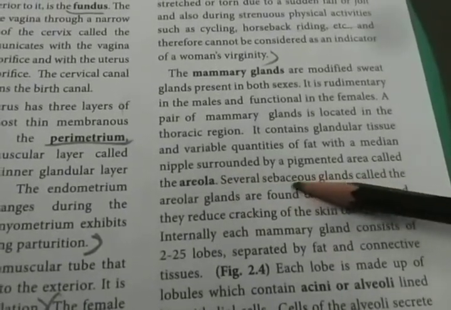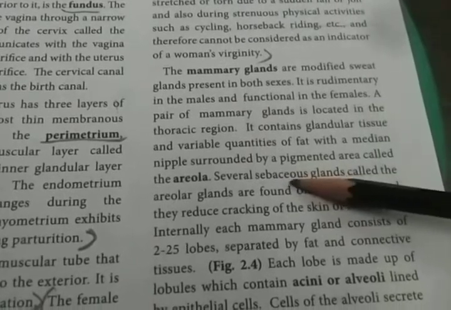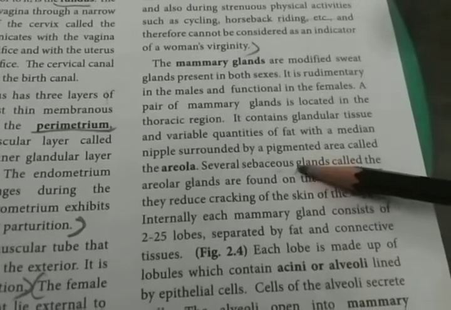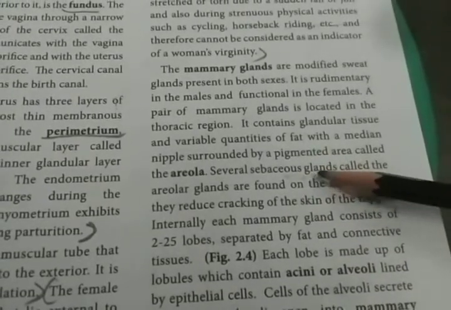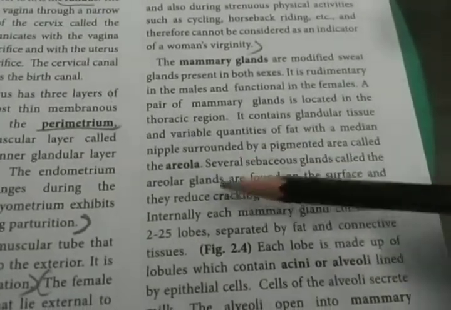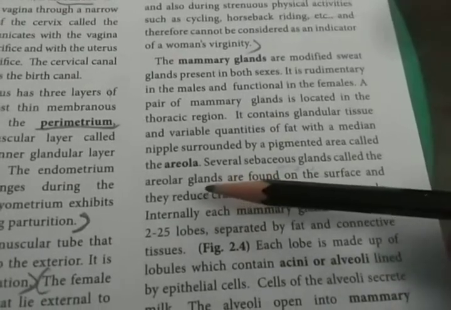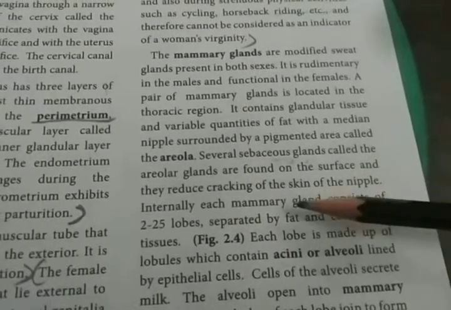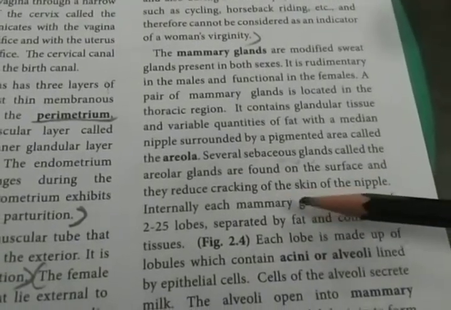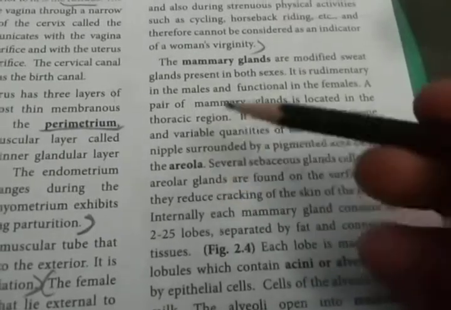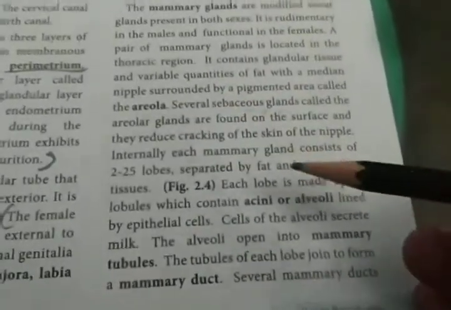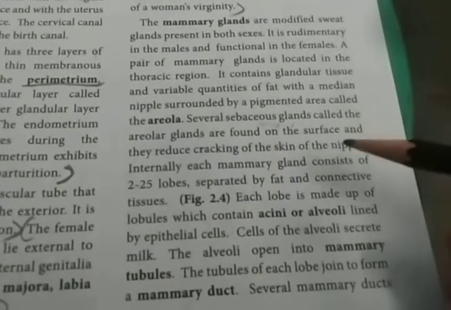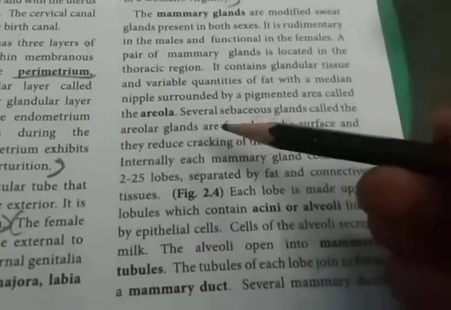Already we know that little oil-secreting glands are known as sebaceous glands. They are present in our skin epidermis. So several sebaceous glands are present in the mammary gland around the areola, otherwise known as areolar glands. They are found on the surface and they reduce the cracking of the skin of the nipple. The areolar glands are present to prevent cracking of the nipple.